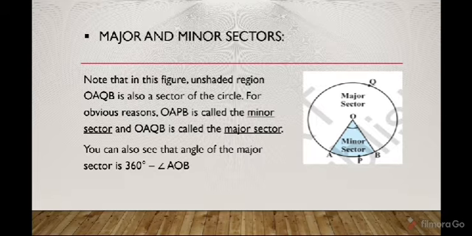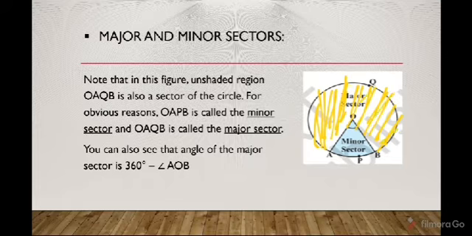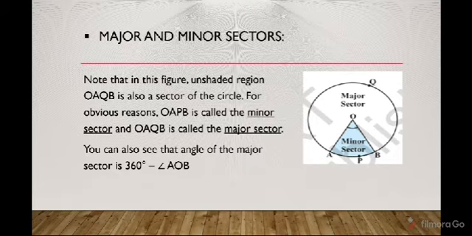And the remaining portion, you can say, will be OAQB, this portion with white shade, and now I am using yellow color. So you can say that OAPB is the minor sector, and the rest of the area of the circle is called the major sector.